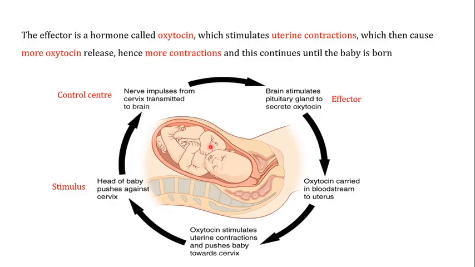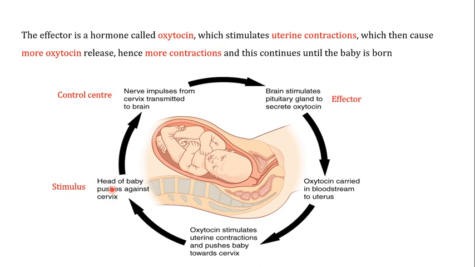Another important example that you see in human beings is the birth of a baby, the birth of a child. When it is time for childbirth, the head of the baby pushes against the cervix, which is actually a stimulus.